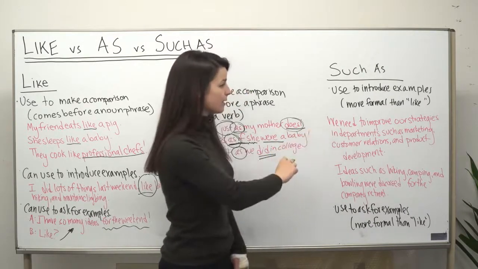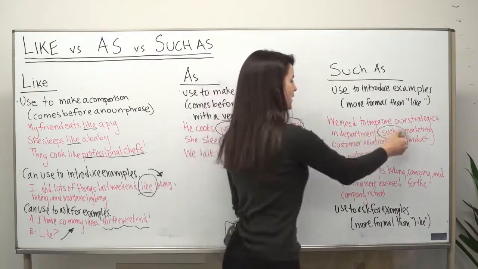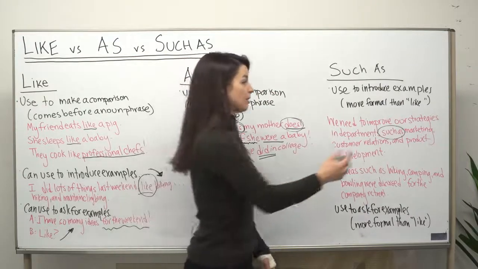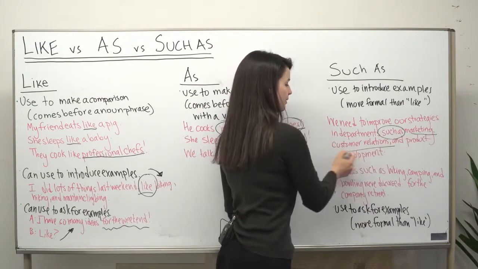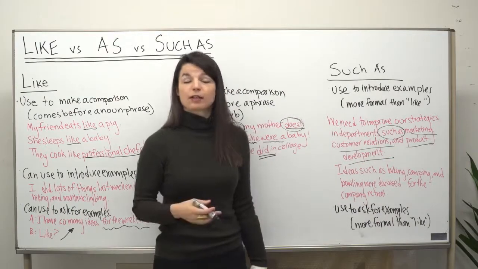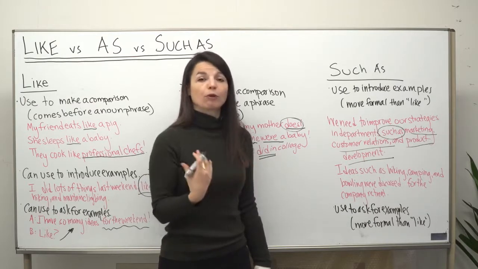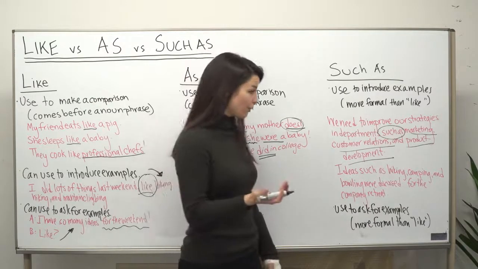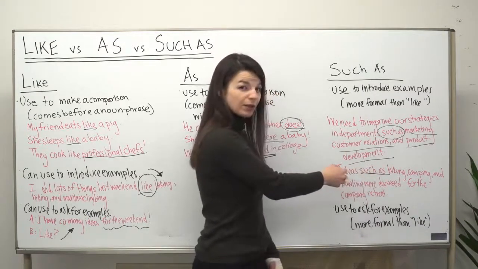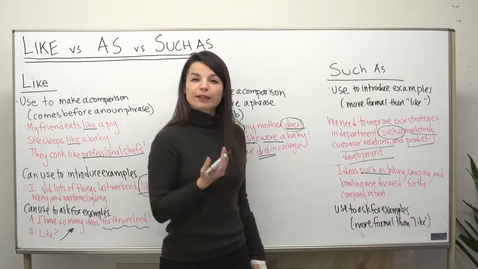Here I have an example sentence. We need to improve our strategies in departments such as marketing, customer relations, and product development. So here I've listed 3 examples, in this case departments, and I introduce those with the expression such as. So such as is introducing those in a more formal way. Therefore, we can use it again, even in casual situations too, but if you want to elevate that sort of politeness a little bit.